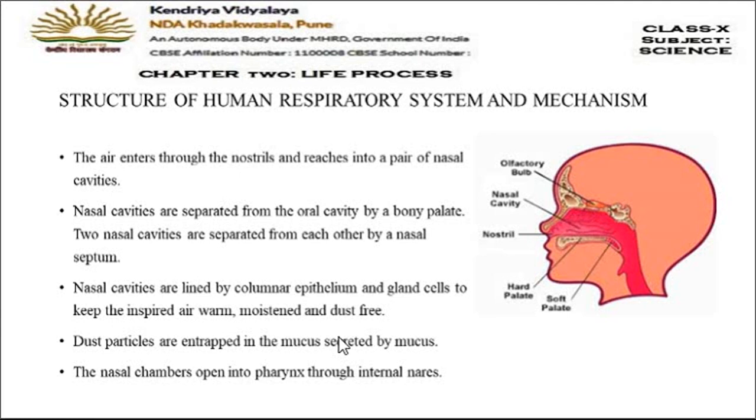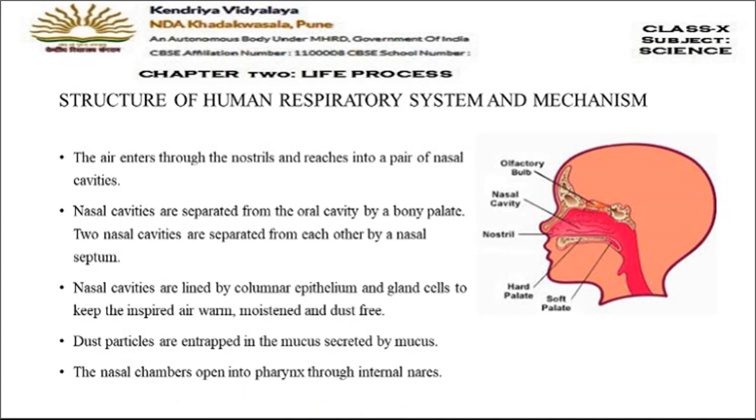Hence the air going inside becomes dust free also. All the dust particles are trapped on the hairs and in the mucus secreted by the mucus glands. Then the nasal chambers open into the pharynx through the internal nares. So after the nasal chambers, the air enters the next respiratory organ, the pharynx, through the openings called the internal nares.